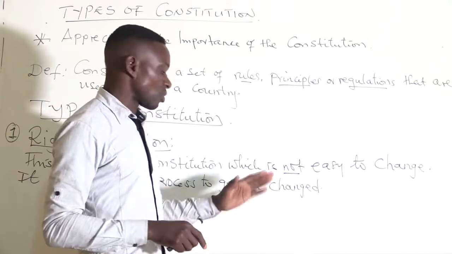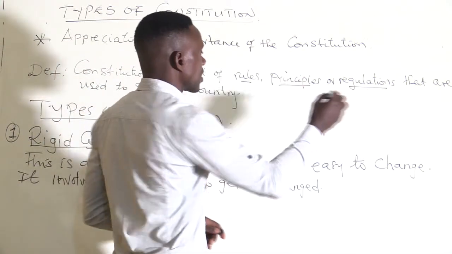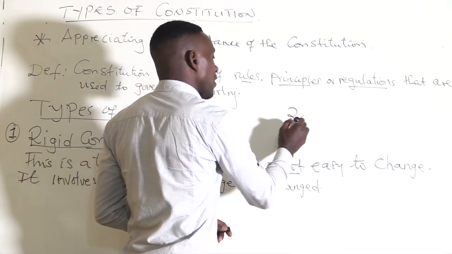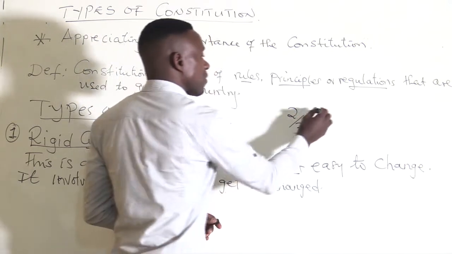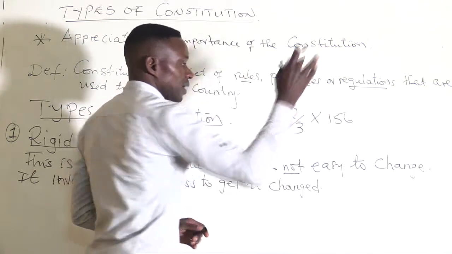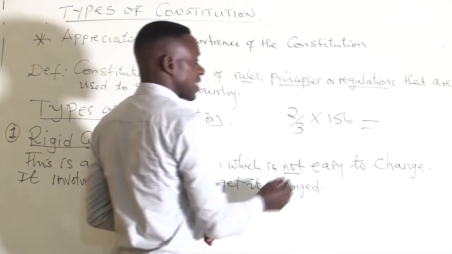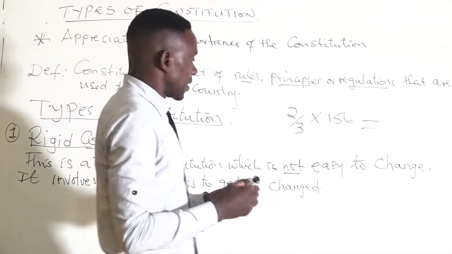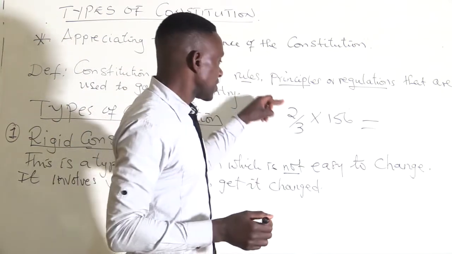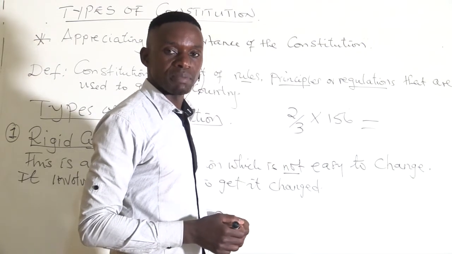Then the other part, you go to parliament. In parliament there's what we call the two-thirds majority vote. We are talking about 156 members of parliament in the National Assembly. If the parliament vote reaches two-thirds majority, it means the constitution can be changed.